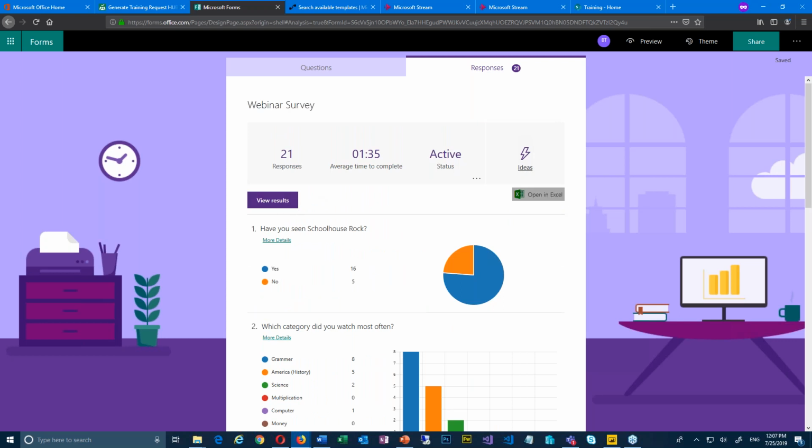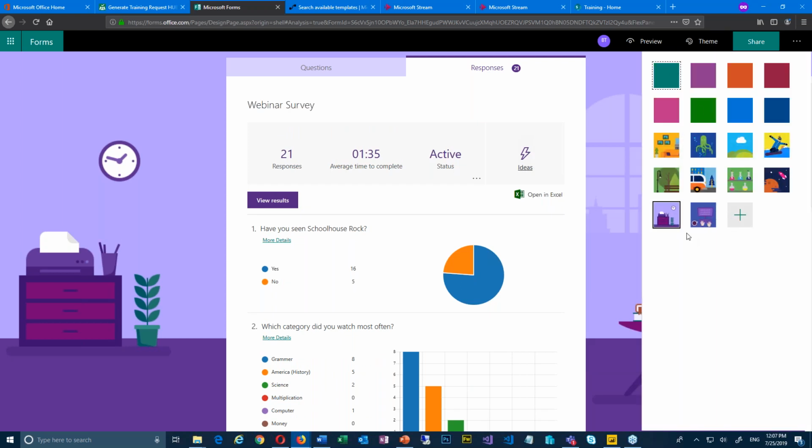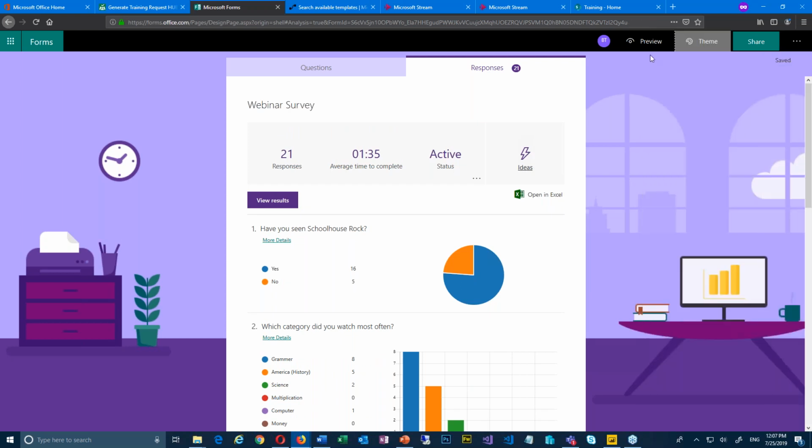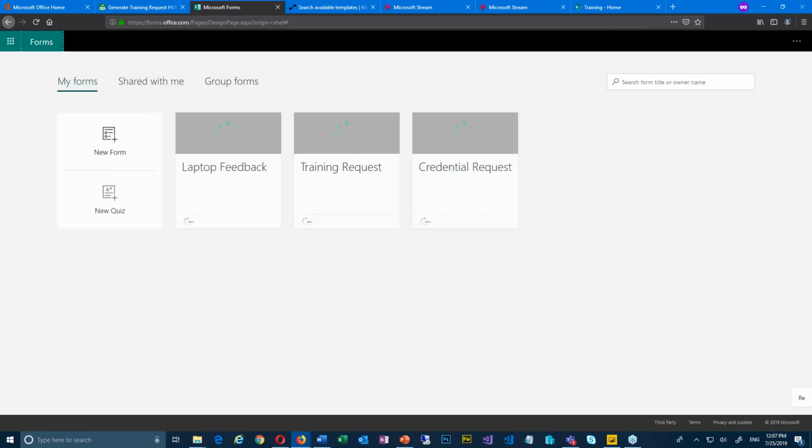So, this is a very beautiful display of results, and you can view those results here. You can export them to Excel. Very, very nice. Brittany applied a theme to it by going over to themes, and oh, she didn't have all the themes that I have. I had a lot more themes than you do. So let me just jump over to another form real quick, just so everybody can see it.